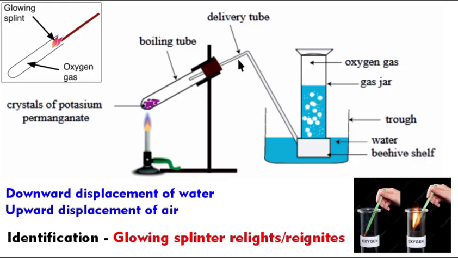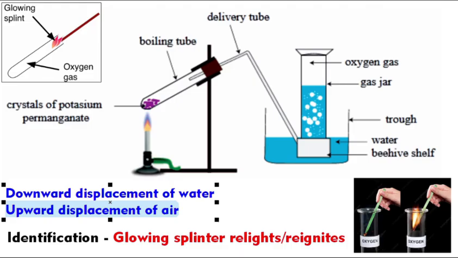Oxygen gas is collected over water by downward displacement of water, in the gas jar. When you collect it in air, since oxygen gas is dense, you should use upward displacement of air. In order to identify oxygen gas in the lab, you can use a glowing splinter.